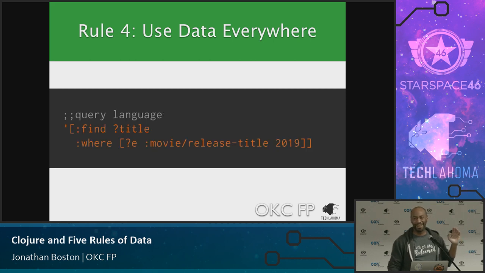Anybody love that? No. Why not just have your query language be data? This is a vector with keywords and symbols. This is Datalog, the query language for Datomic, and you say, hey, find the title where every movie release title in 2019. And it is awesome when you have that and you're just combining.